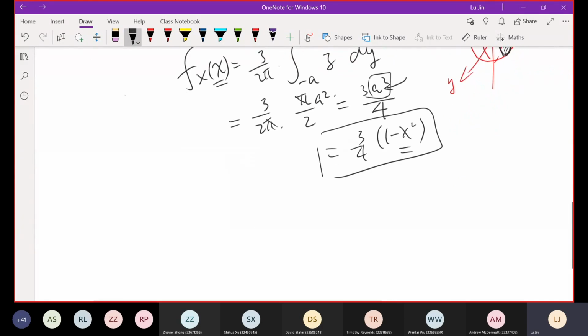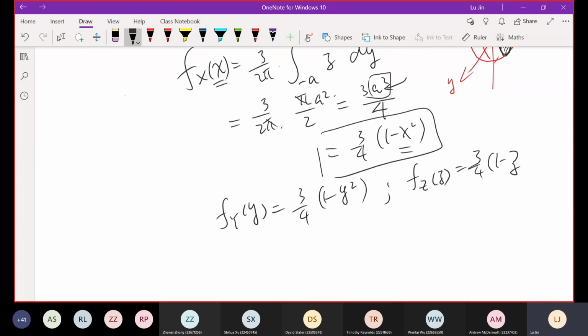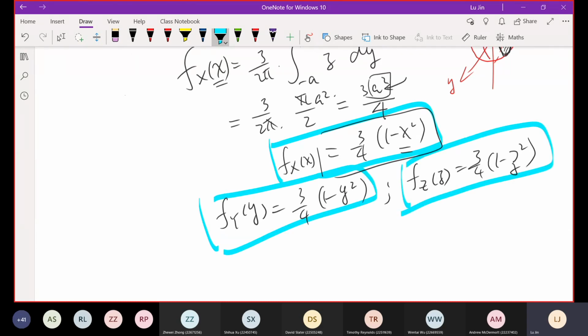Okay, for the other two marginal PDFs, f_Y(y) must be equal to, again, because the ball is symmetric in the 3-dimensional space, so we can write down the answer instantly. And for the z one it is 3 over 4, 1 minus z squared. This looks much better. Okay, so I have x. Now this is just the result of part B of the question. Not simple, but it can help you to understand what we are doing. Okay, it's really a long one.